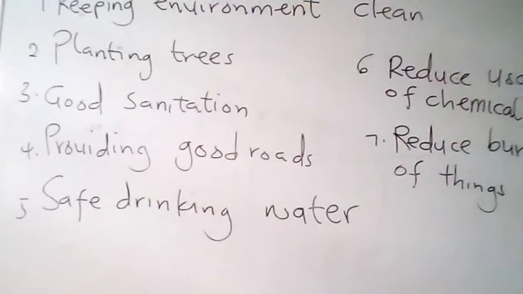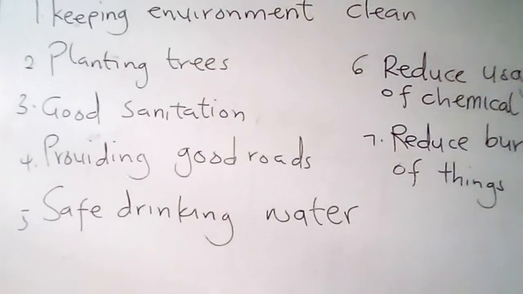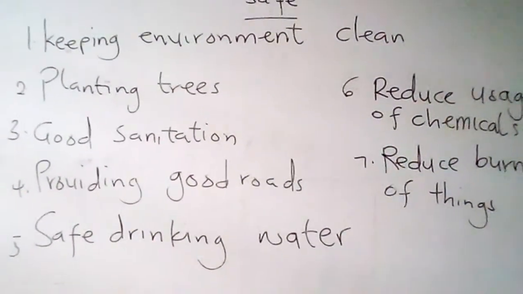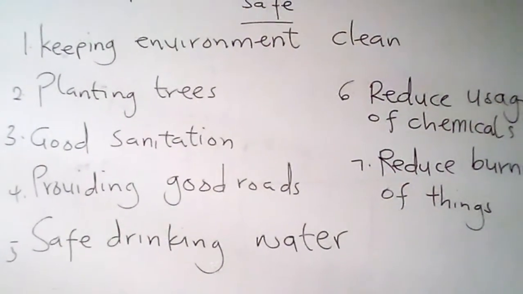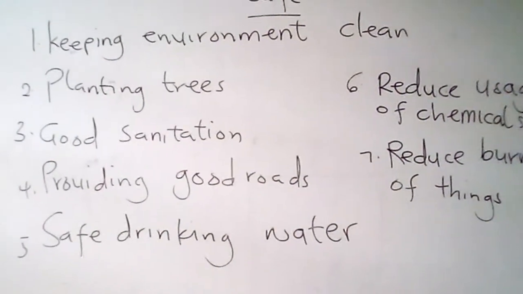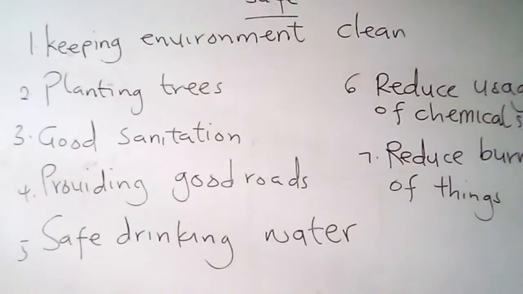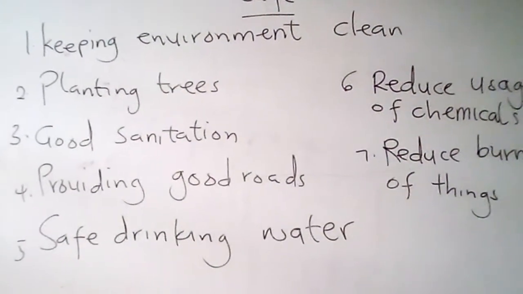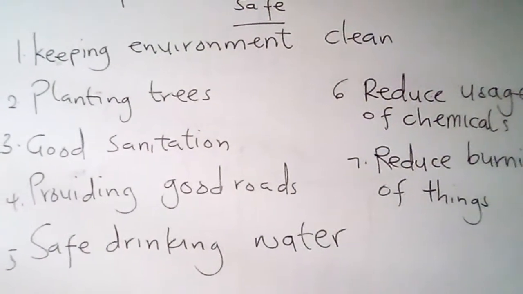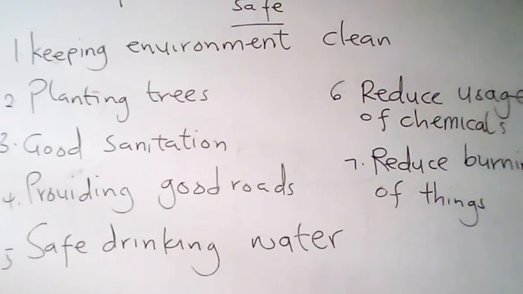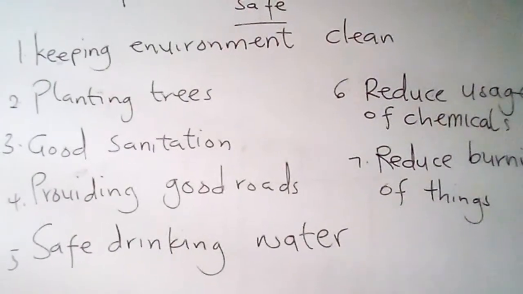The next one is safe drinking water. Another way of ensuring environmental safety is by providing good drinking water to all people in the country. People must be encouraged to drink good water to avoid waterborne diseases. Water fetched from rivers must be heated before drinking. This helps to kill all the germs in the water.